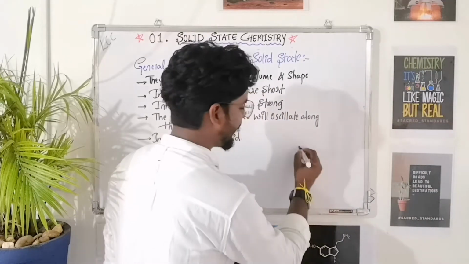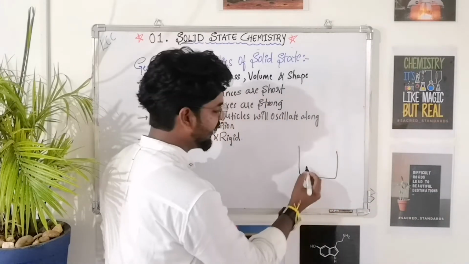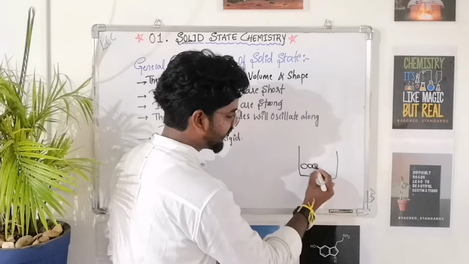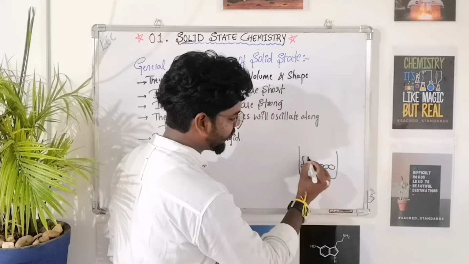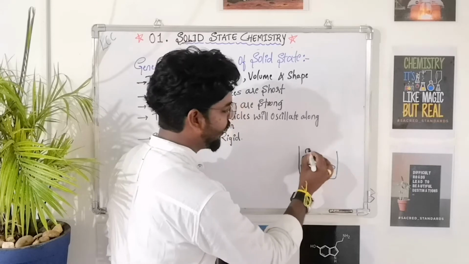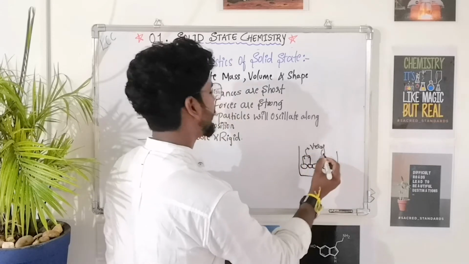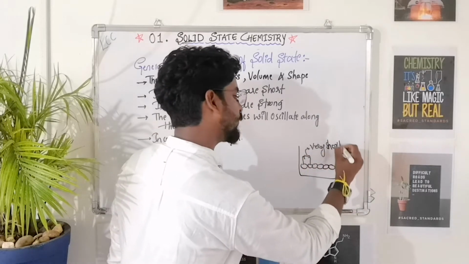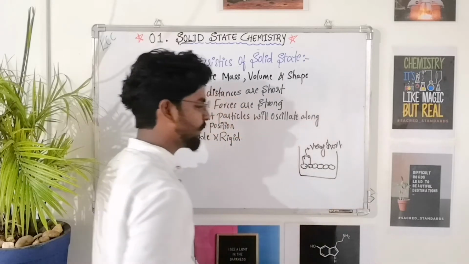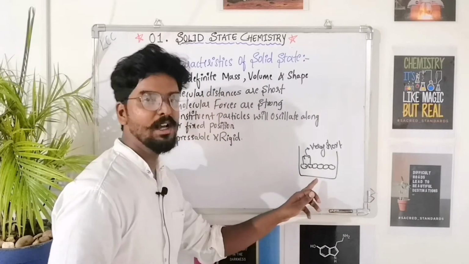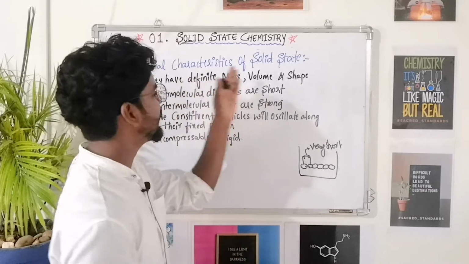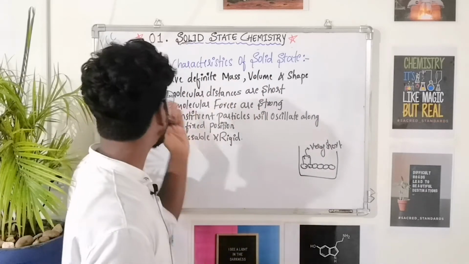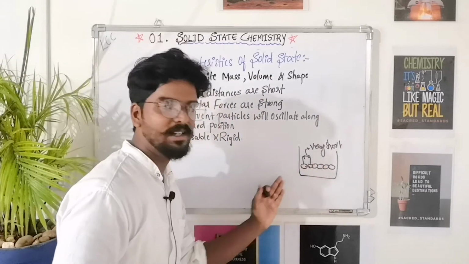If you consider solids, the intermolecular distance, the distance between two molecules, is very short. We see very little distance between the two molecules. So in the solid state the intermolecular distance is very short.